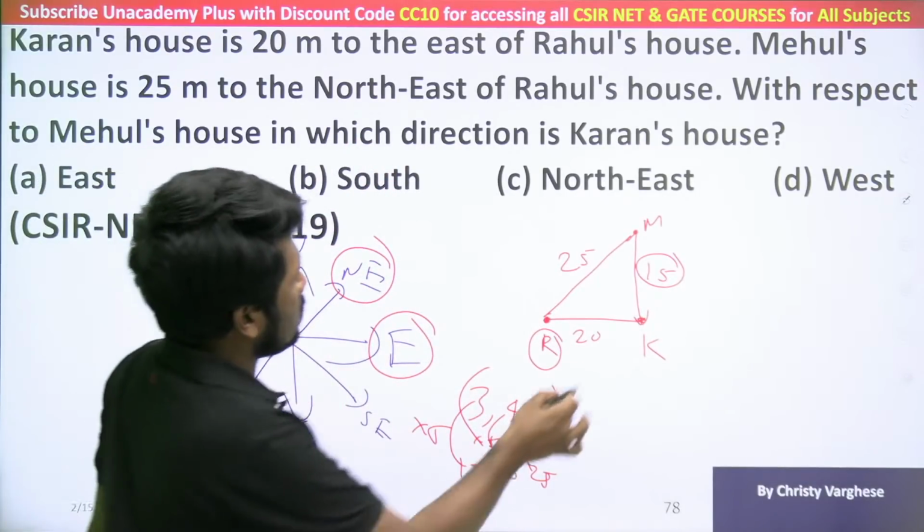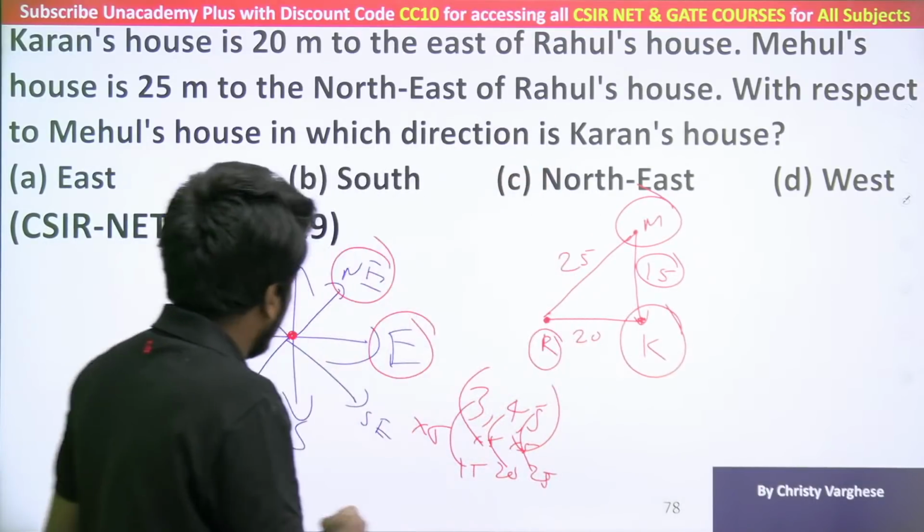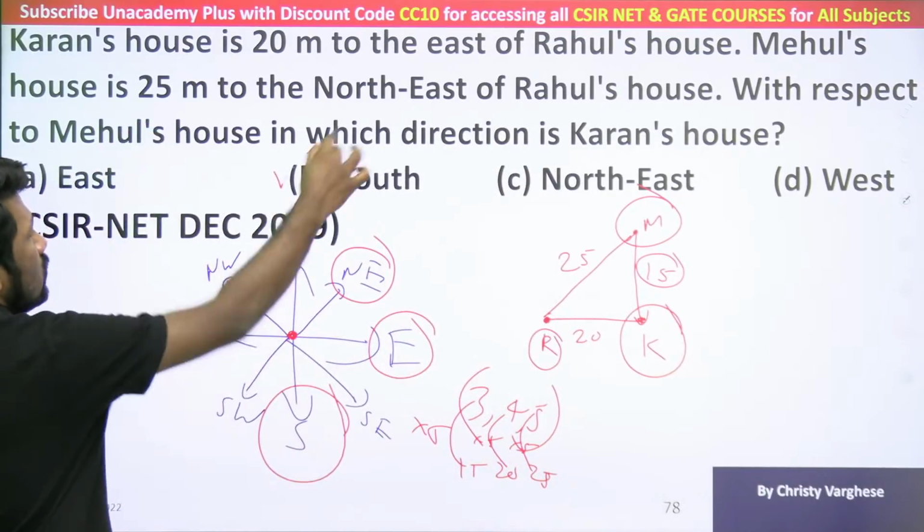With respect to Mehul's house, this is Mehul's house. Which direction is Karan's house? Karan's house is in the downward direction, that is south direction. So south is the answer.